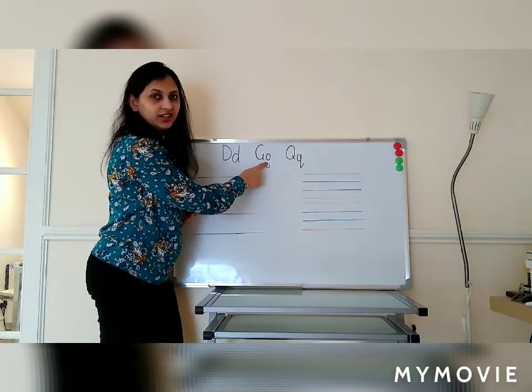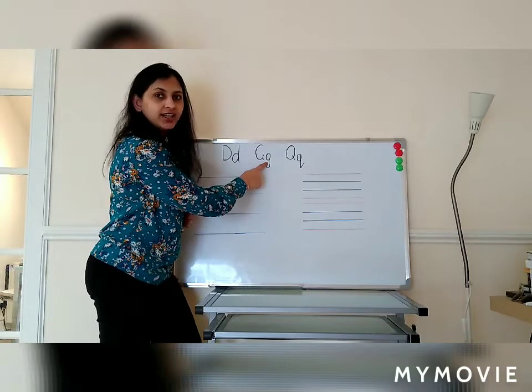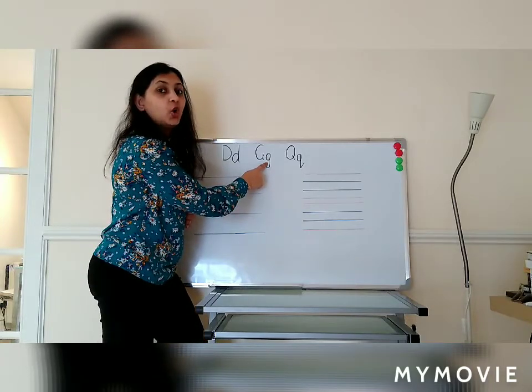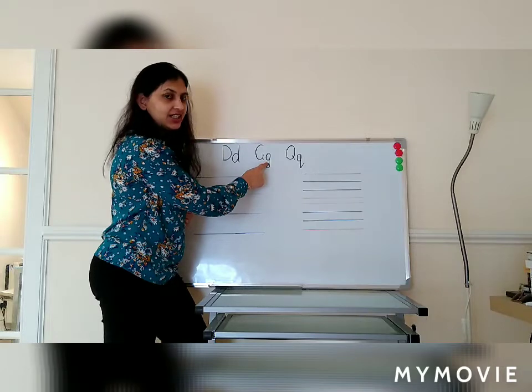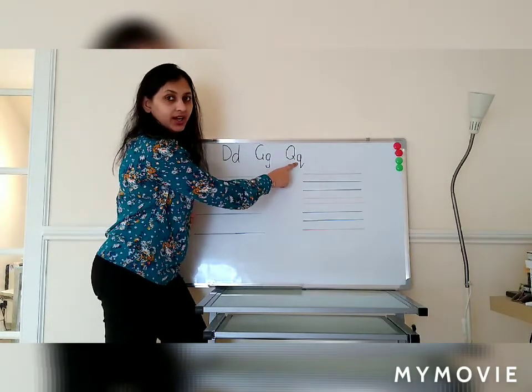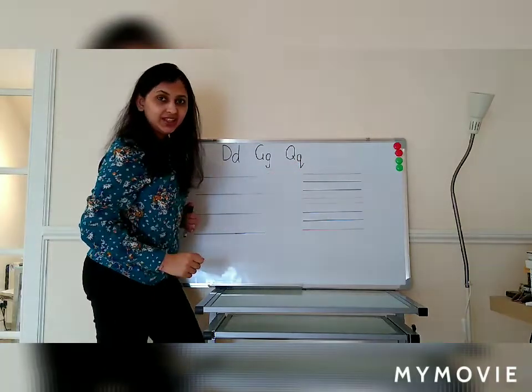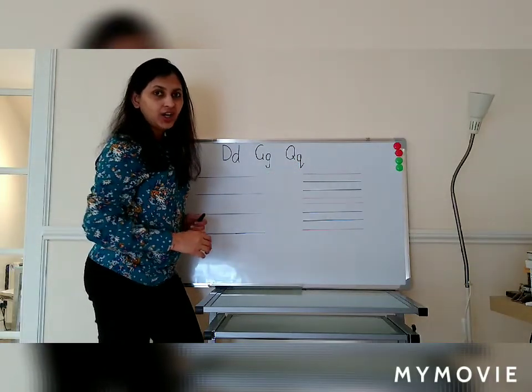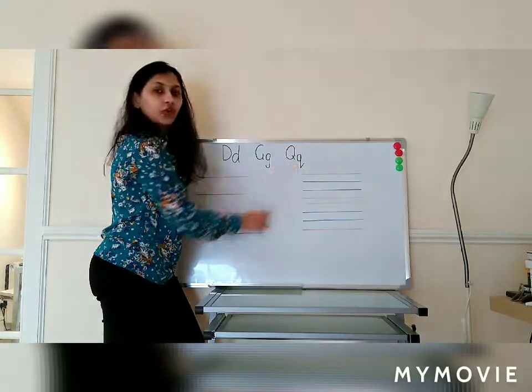G. Goat. G. Goat. G is the sound for G. And qu. Queen. Qu. Qu is the sound for Q.